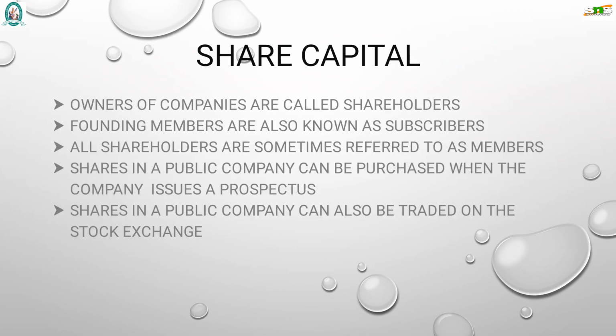Now we are going to see what is meant by share capital. Owners of the companies are called shareholders. Founding members are also known as subscribers. All shareholders are sometimes referred to as members. Shares in a public company can be purchased when the company issues a prospectus. Shares in a public company can also be traded on a stock exchange.